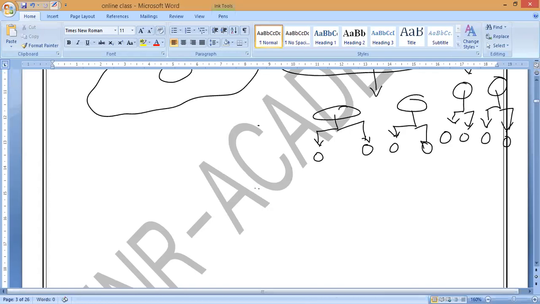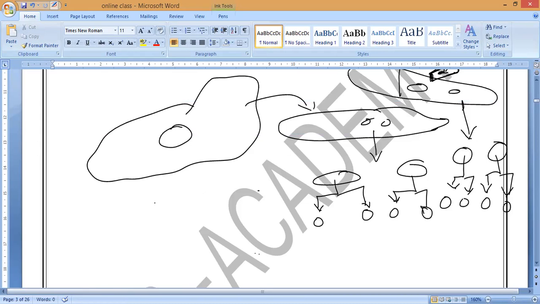Please respond. So this is all about it: binary fission in Paramecium is transverse binary fission. Transversely it will separate, and in Leishmania it will be longitudinal. Longitudinally it will split. But in amoeba, there is no particular plane. It can take place across any plane, from left to right or right to left, or horizontally or vertically. In any direction the binary fission will take place. So this is all about it.